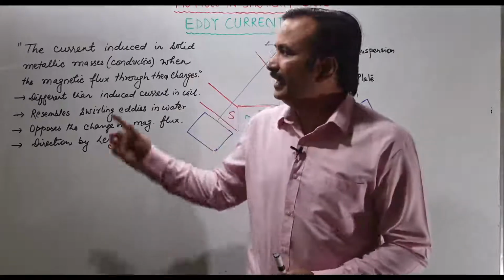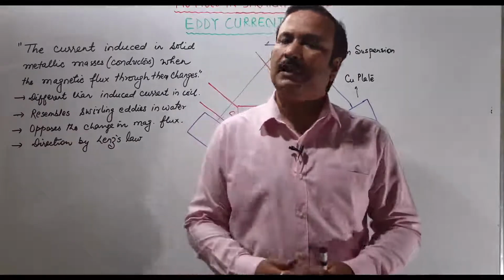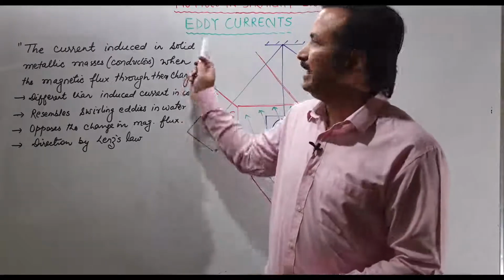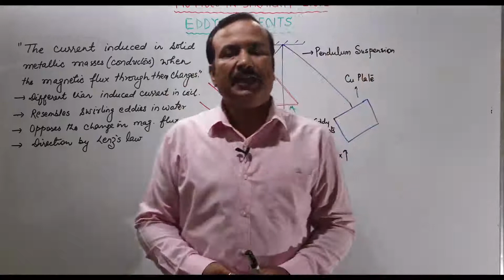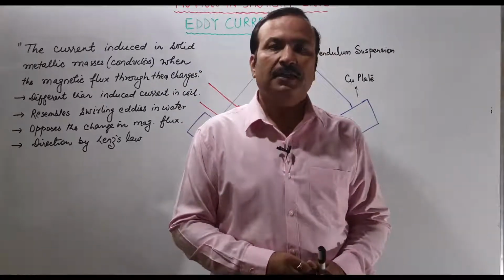But here these eddy currents are a little different from the induced current in normal conductors. Okay, how is it different? Why is the name eddy given? You will find that it is a kind of circulating current, right?